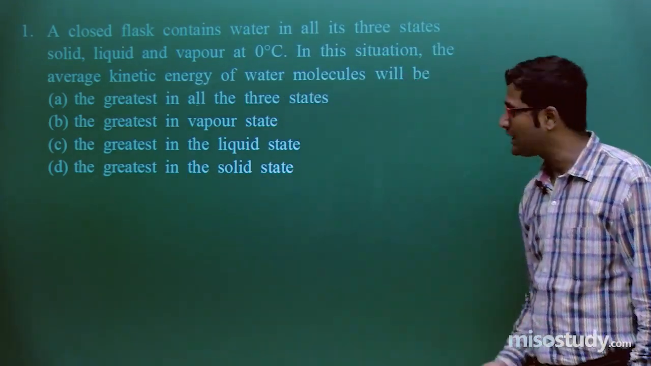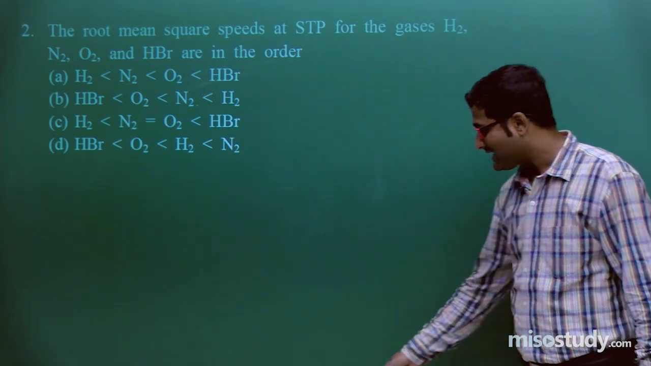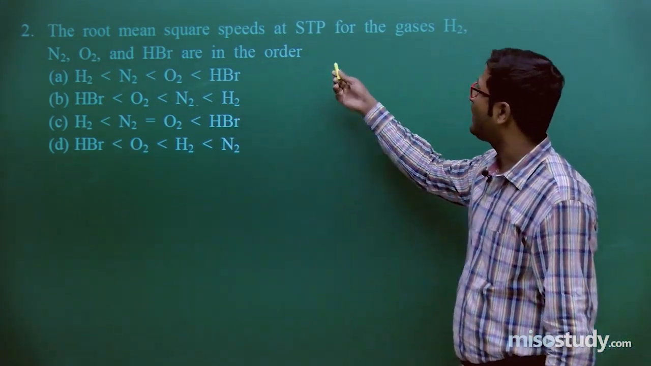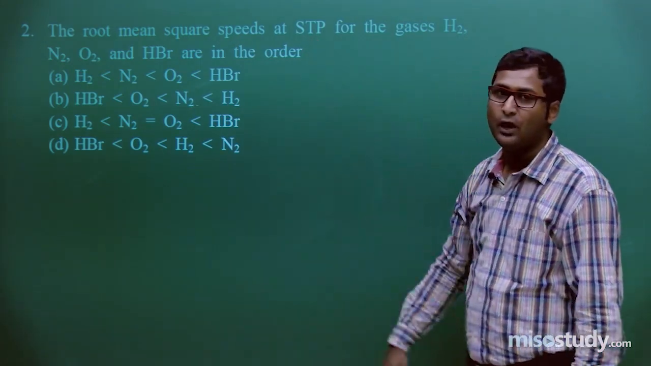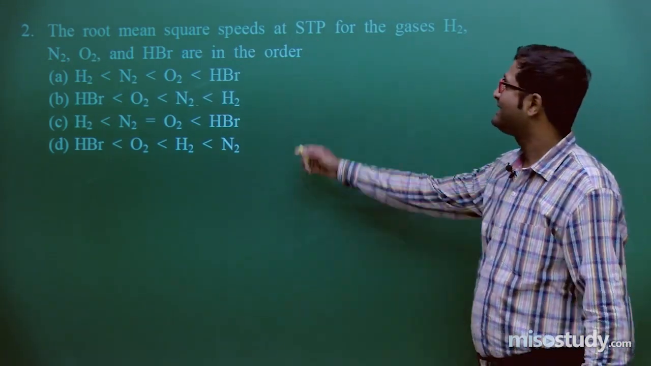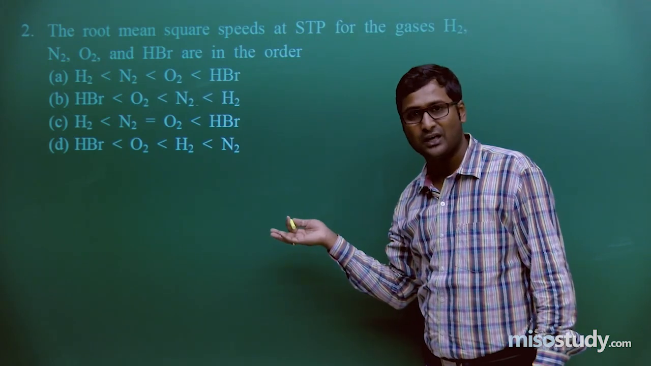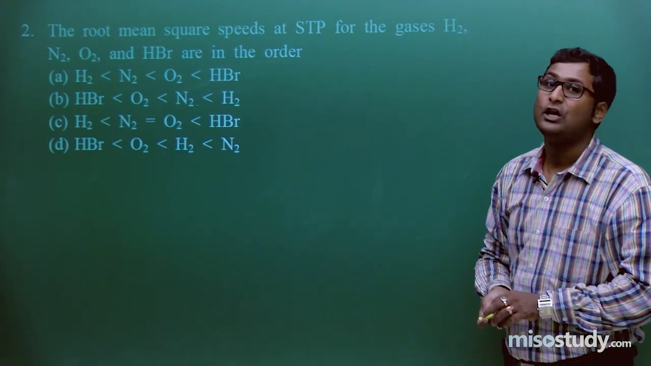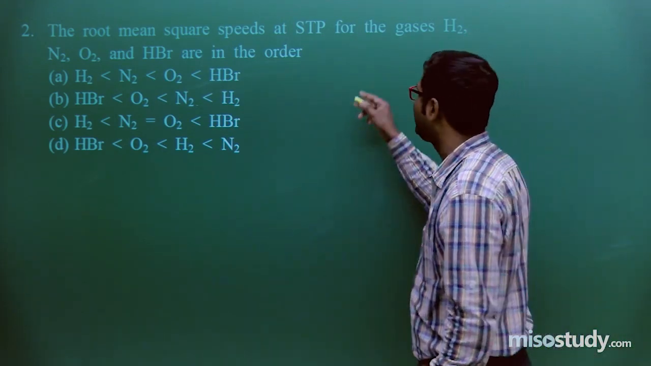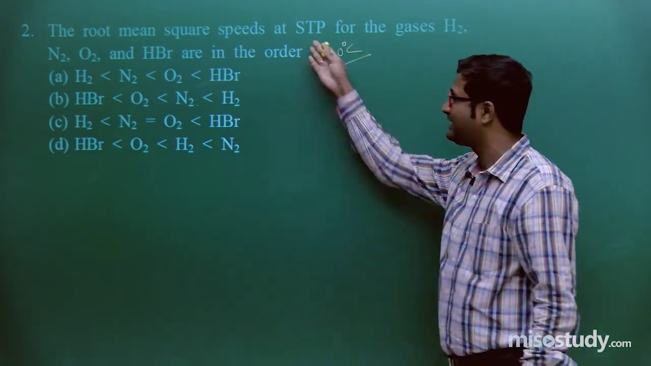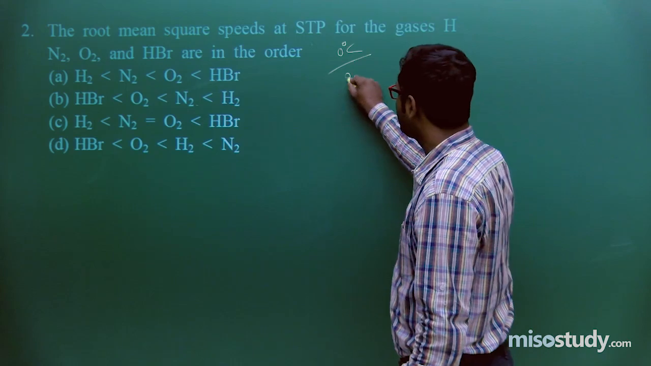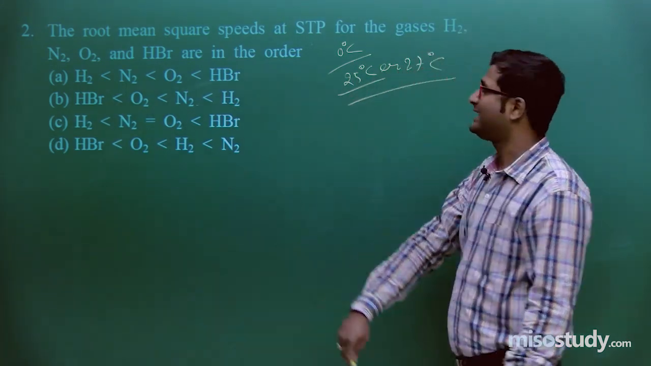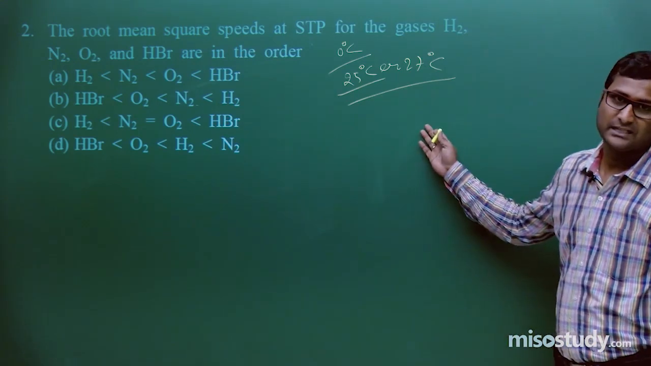This is NEET special. Now look at this, as I told you earlier, the question is the root mean square speed at STP. What is STP? Tell me. This is standard temperature and pressure. Do you remember? There are two types, STP and NTP. NTP is normal temperature and pressure. If temperature is 0 degrees Celsius, then generally it is STP. If temperature is 25 or 27 degrees Celsius, that is NTP, normal temperature and pressure.